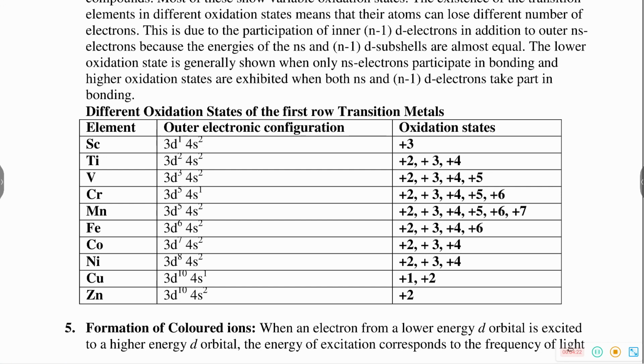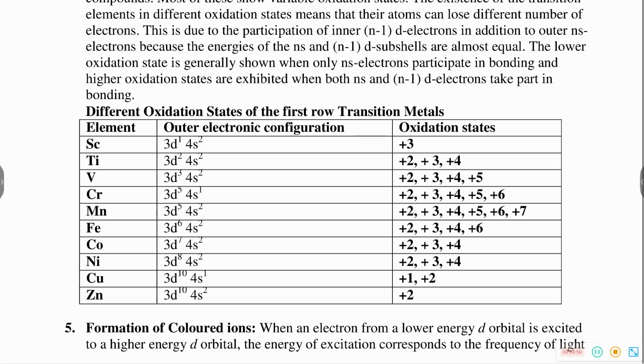The lesser number of oxidation states means only ns electrons are participating in a chemical reaction. More number of oxidation states means both n-1 d electrons and ns electrons participate. In the case of scandium, which is the stable oxidation state? +3. +3 means both ns and n-1 d electrons are participating.